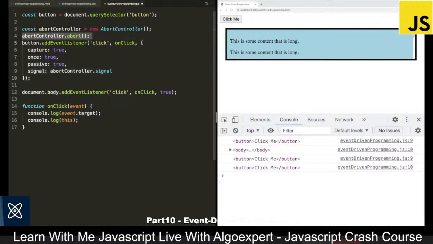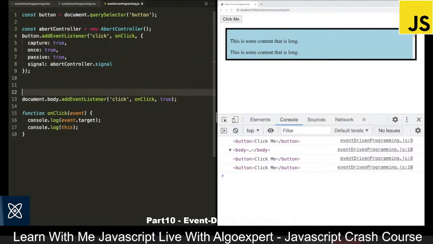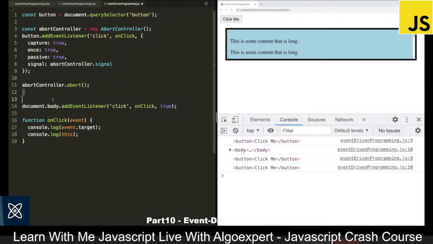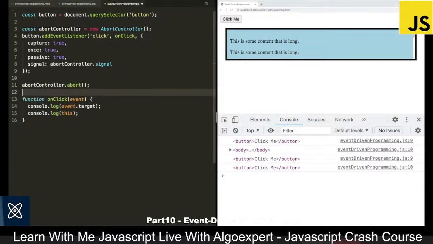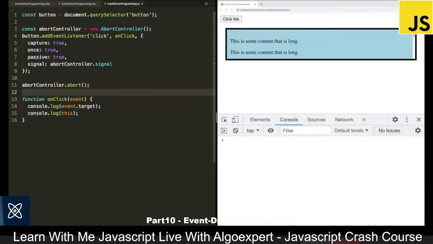So for example, if I call this right after adding the event listener, and then we can also remove the call to document body.addEventListener, so this is a little bit less confusing. We can save this file, and you can see when I click on click me, nothing is going to happen because of the fact that we called the abort method, which removed the event listener.